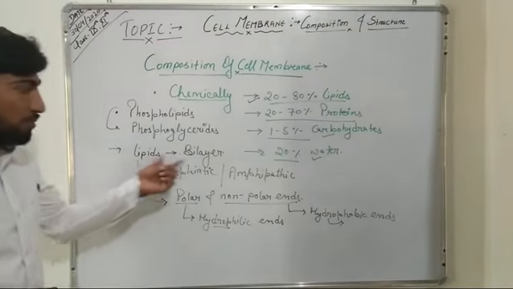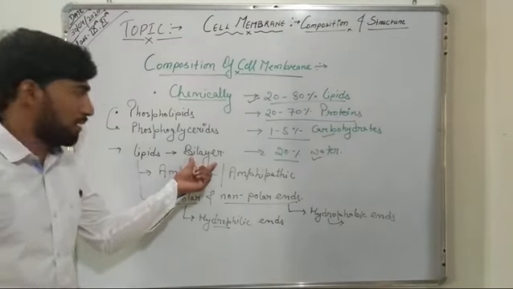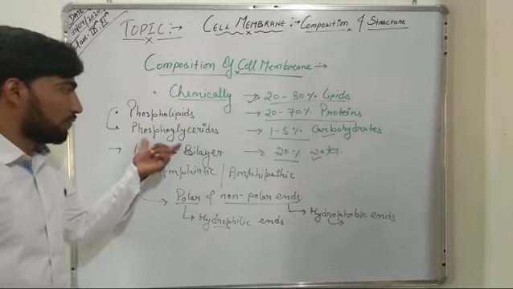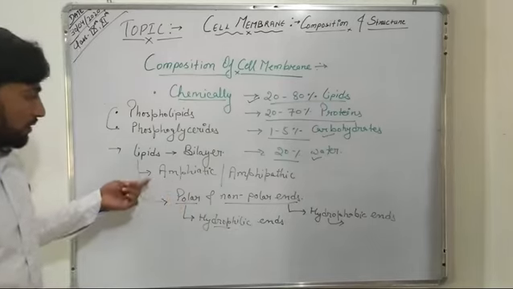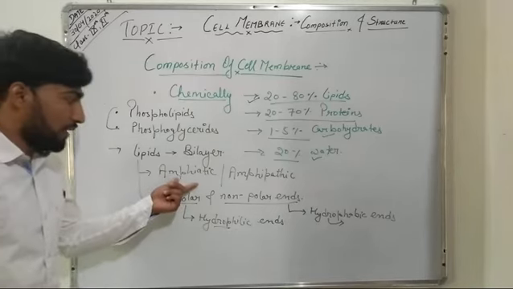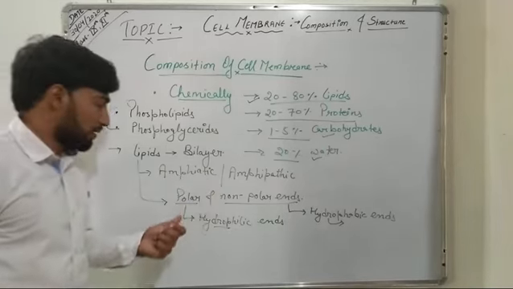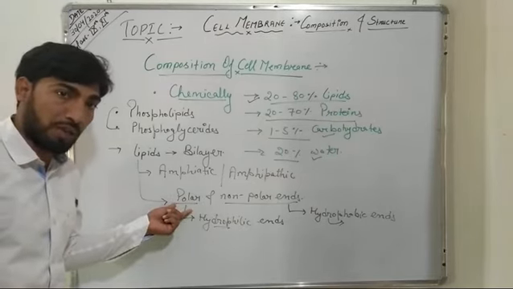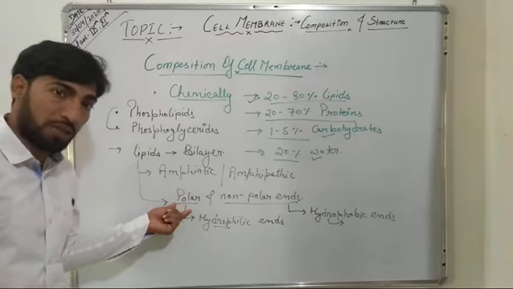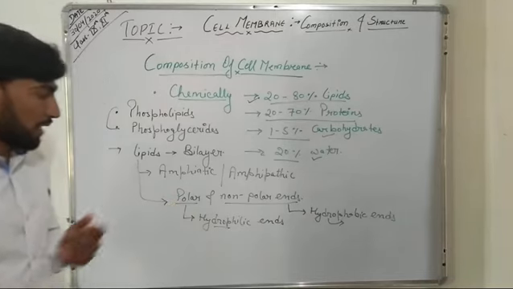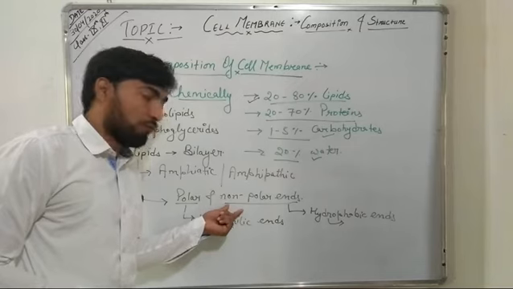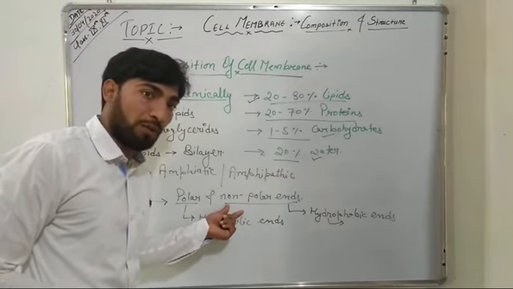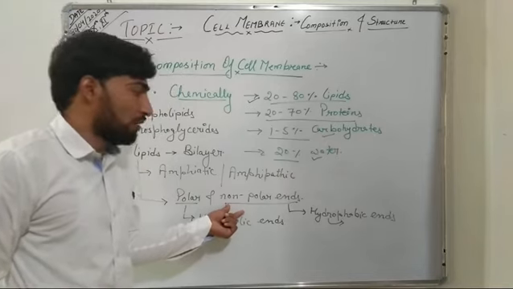These lipids form the bilayer in the cell membrane. The important lipids of a cell membrane are phospholipids and phosphoglycerides, and they are amphipathic in nature.